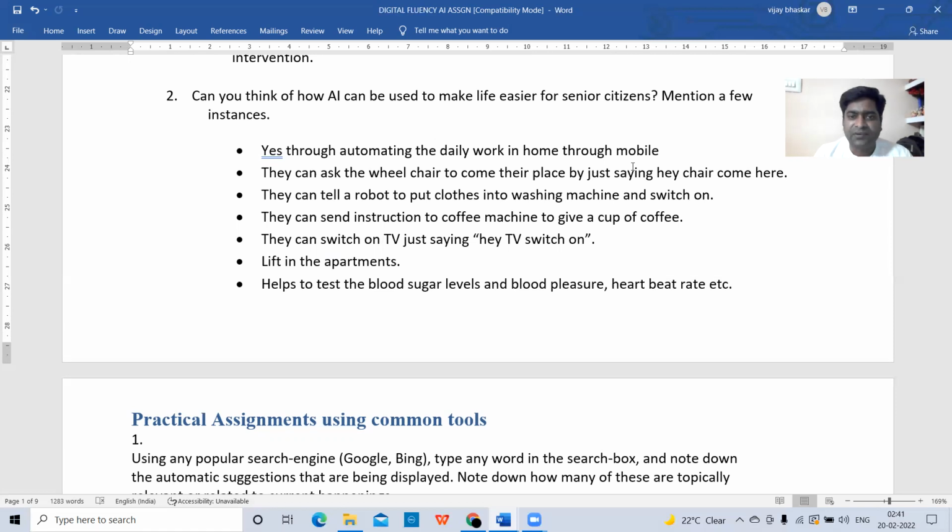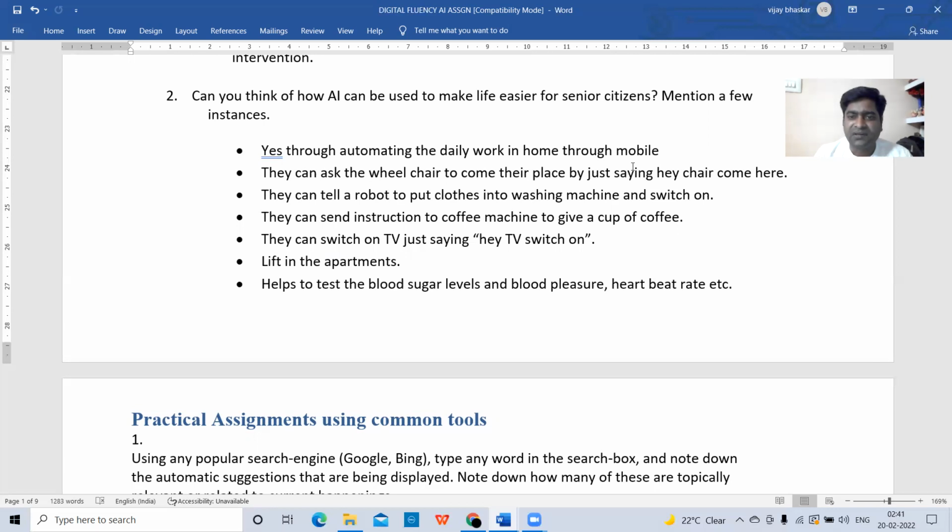They can tell a robot to put clothes into the washing machine and switch it on. Because they are old, they can't get up and put the clothes into the washing machine. They can instruct the robot to put the washing clothes into the washing machine, and automatically it will be switched on.